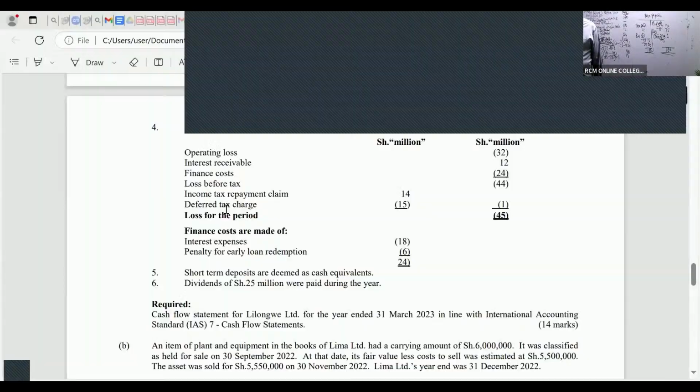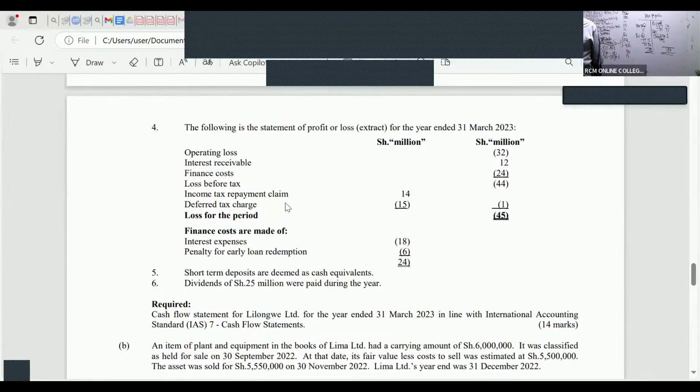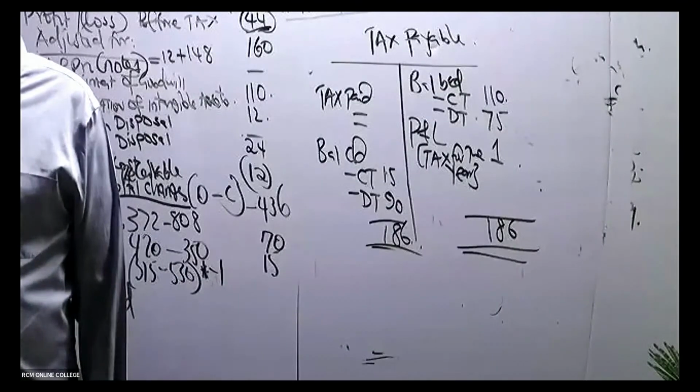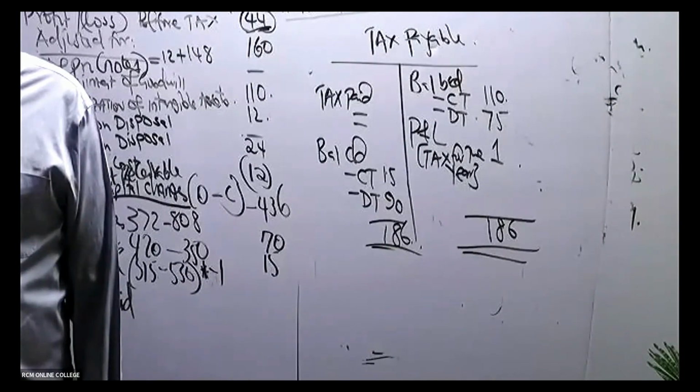We have here income tax repayment claim. It's an income to us because we are claiming this money from KRA. Right? So KRA was to refund us 14. But in the same year, we have a deferred tax charge of 15. So meaning that the net tax liability for this year is 1. We are liable to KRA with that 1 shilling, of course, in millions.